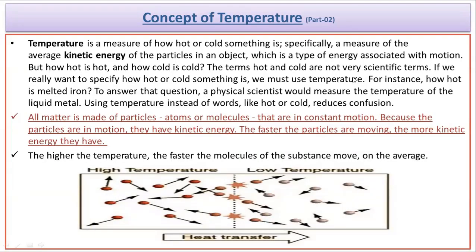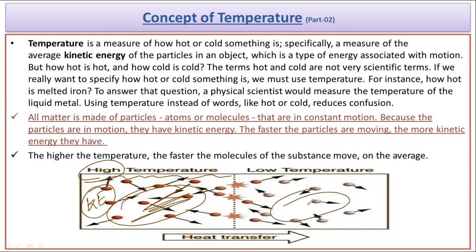Now, again, as what I was discussing earlier, that what we can say for the temperature. So I had gone for some explanation over here. Basically, this is the same explanation that I had explained earlier, where I was discussing that the temperature can denote the kinetic energy of any matter. So जब हम लोग किसी भी matter के kinetic energy को define करते हैं, तो उसको temperature के basis पर दिखाया जा सकता है. So if the particles are having very high random motion, or we can say if the particles do have more kinetic energy over there, then obviously it will show that it has a higher temperature.